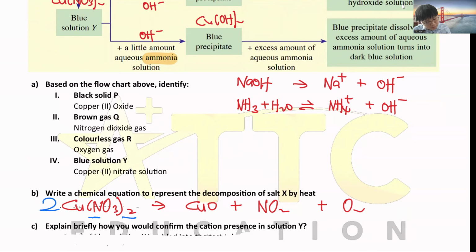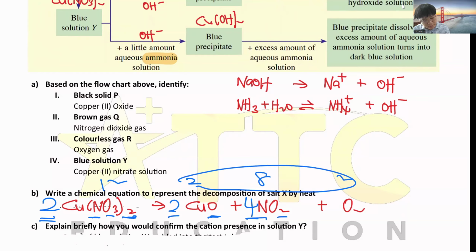The biggest one times 2. Then N times 2 becomes 4N. After that, N times 3 times 2 is 6, and 6 times 3 is 12 oxygen. Here got 2 Cu, so put a 2 in front of Cu here. So 2O, 8, and then 2, total up is 12.